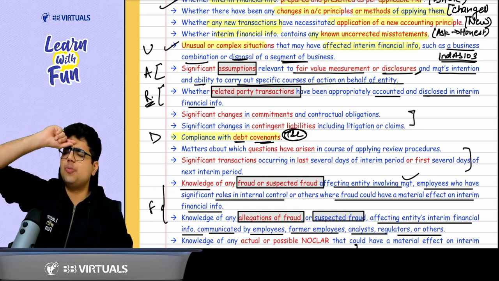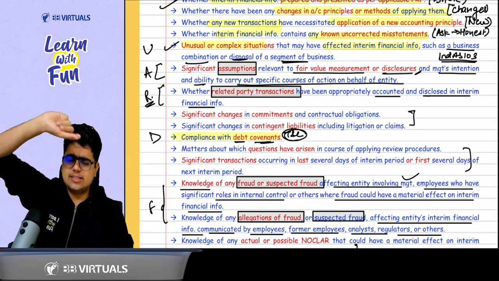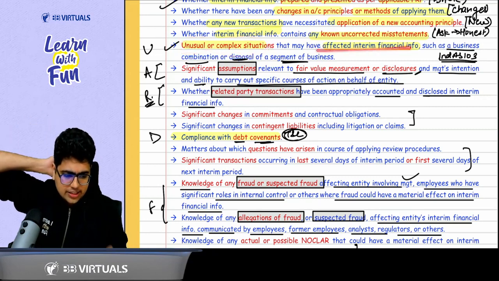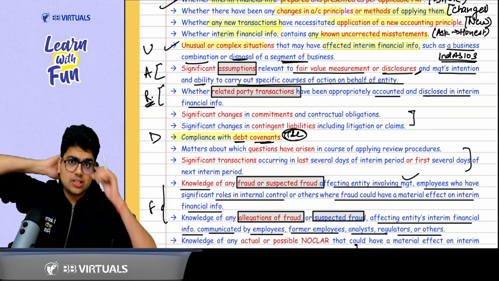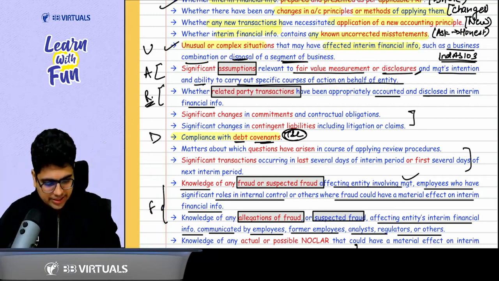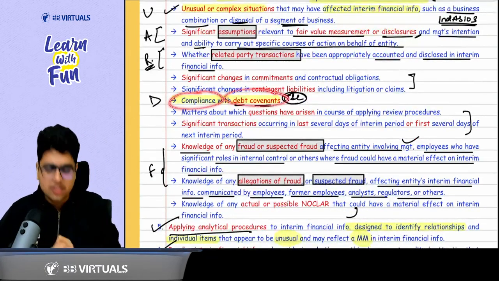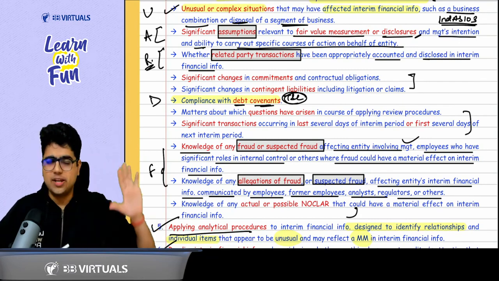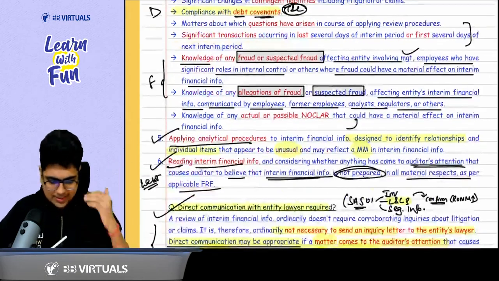And last few points were unusual events or complex events. Unusual or complex situation affecting the interim financial information like a business combination. This is not usual, this is unusual. And D for debt covenants. Compliance with the debt covenants, that means the debt terms and conditions. 5-6 points are more than enough. Clear? Clear, sir. Other points, just give a read.